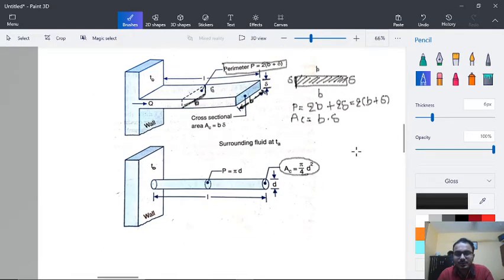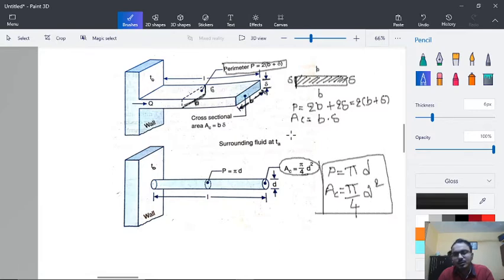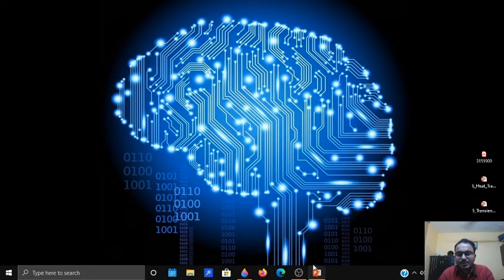Okay, so this is the way. Let me again write down here, P will be equal to the circumference of the circle, that is pi into d, and second is Ac is equal to pi by 4 d square. Better you should remember these things very carefully. Okay, so let's go back into our presentation.